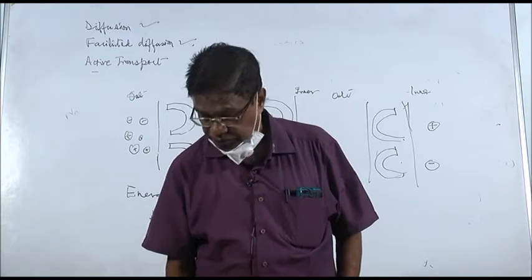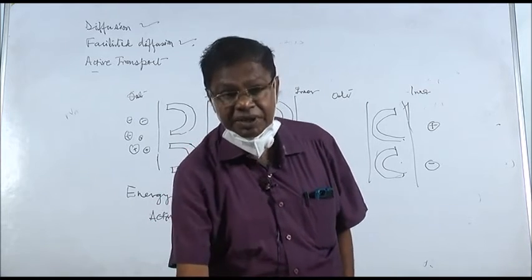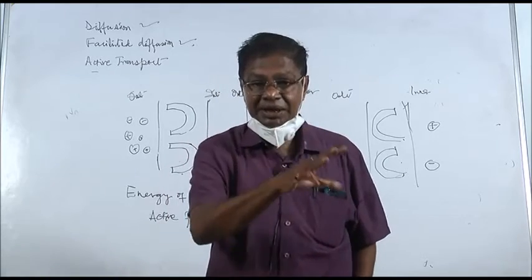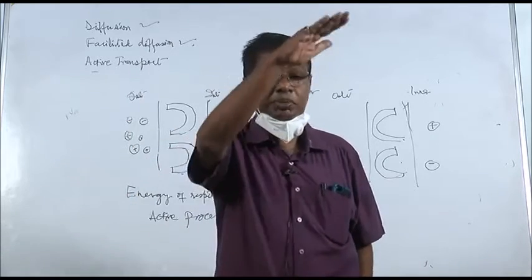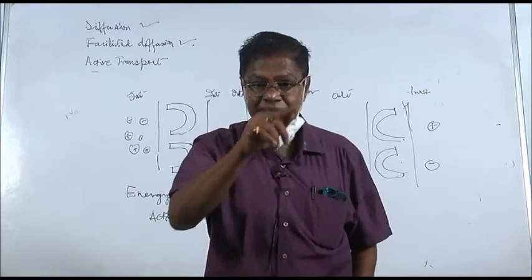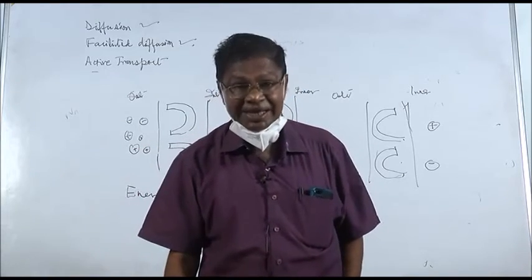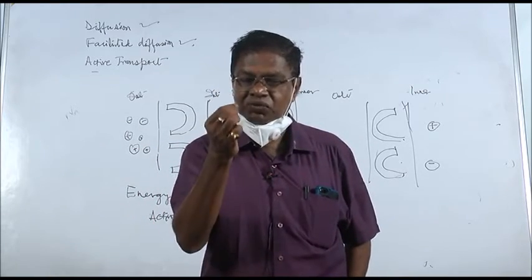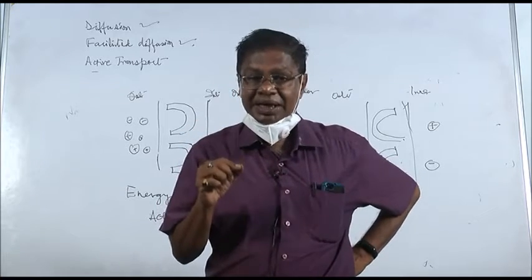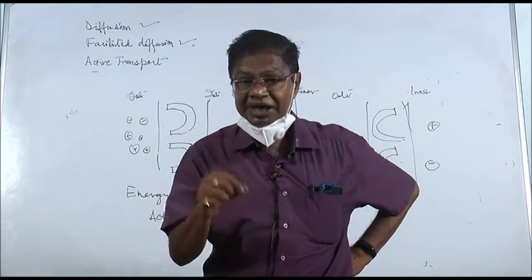Then for diffusion there should be a gradient, diffusion gradient. That means high, medium, low. The movement from high, medium, low. But if it becomes high, medium, medium, then after medium there won't be any net movement. Let me tell one thing here. What do we mean by net movement?